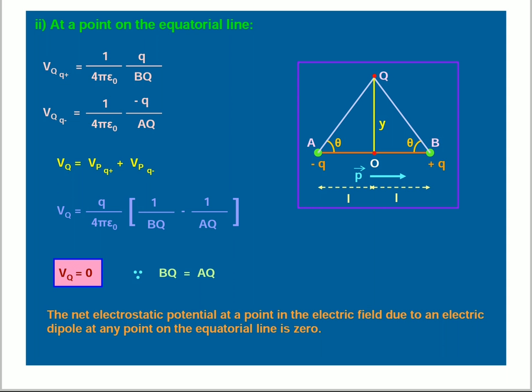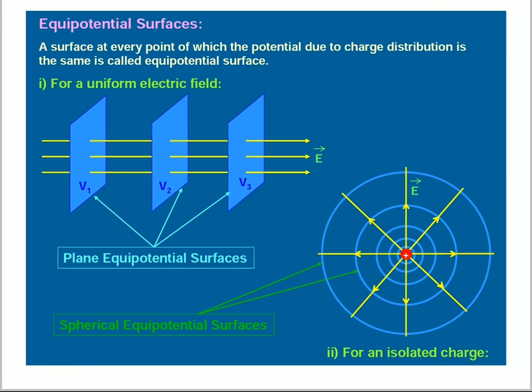Equipotential surface. Equipotential surface means equal potential. Coming to the definition, a surface at every point of which the potential due to a charge distribution is the same is called an equipotential surface. First one, for a uniform electric field.